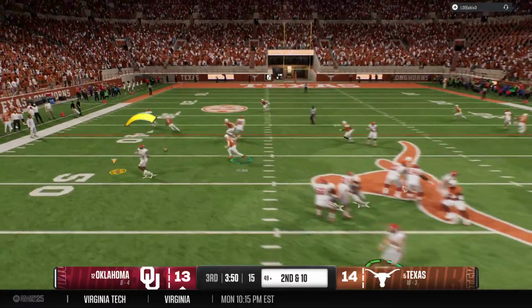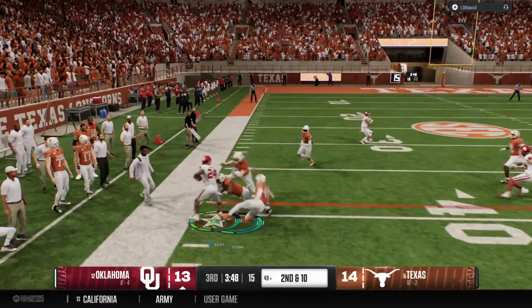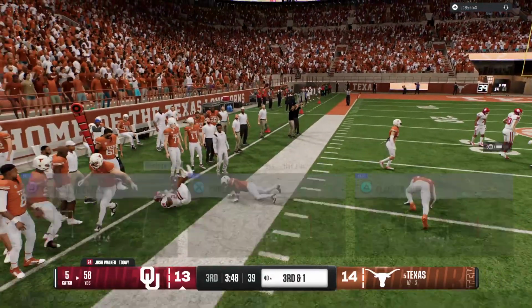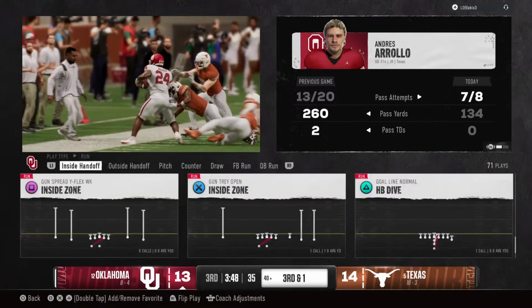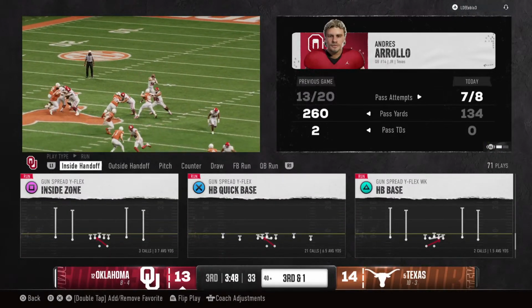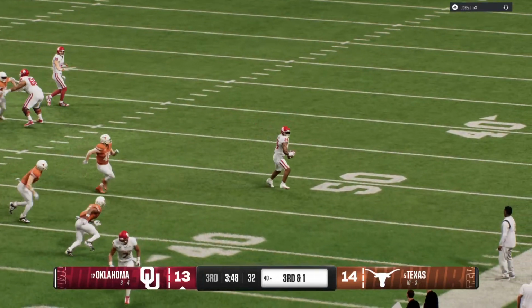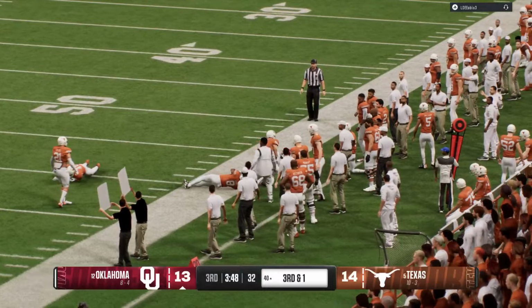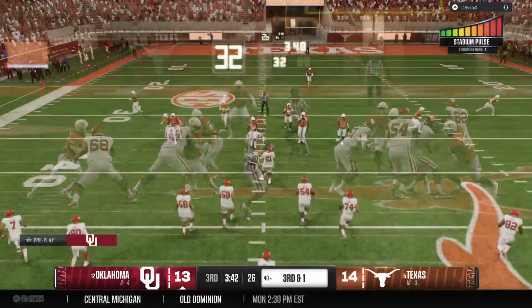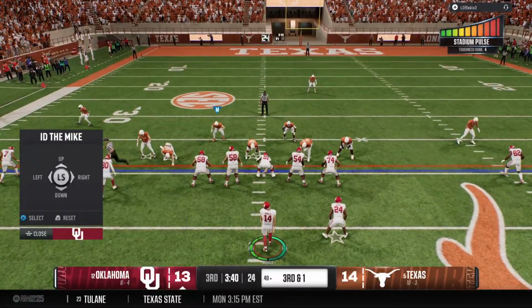Here's the snap, looking to throw here. With the catch, it's Walker. Heads out of bounds as a short gain on the play. Now the running back that time just kind of sneaks out of the backfield and shows his hands on that nice catch. That completion sets up a 3rd down play.